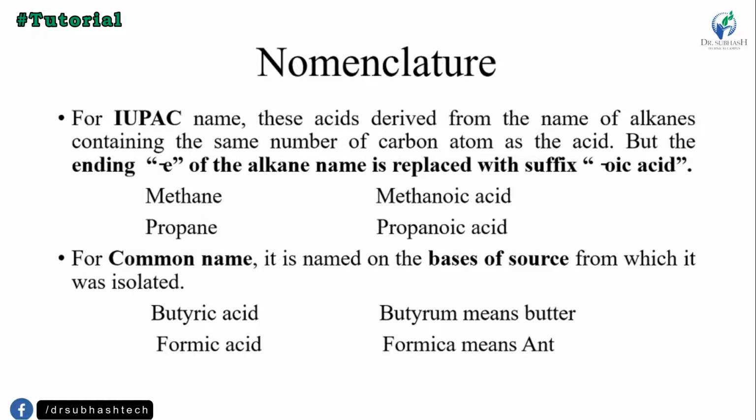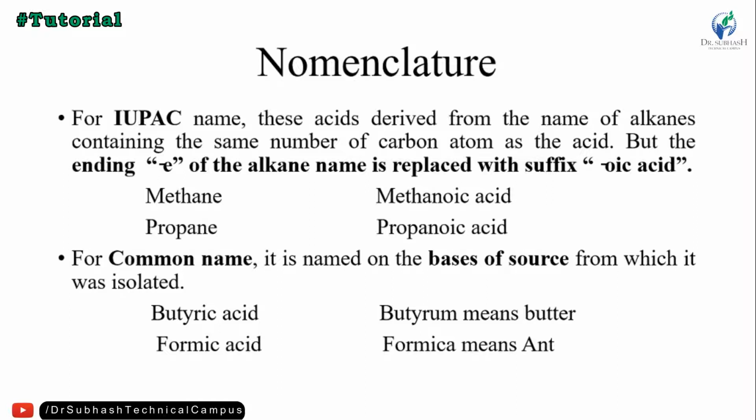The alkane ending with E, and the carboxylic acid ending with oic acid. So the suffix E is removed and oic acid is added. So methane, methanoic acid; propane, propanoic acid.